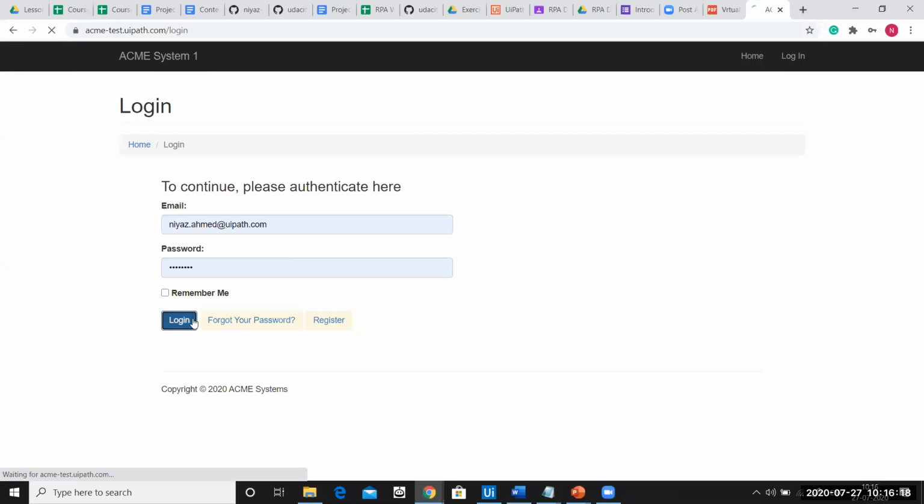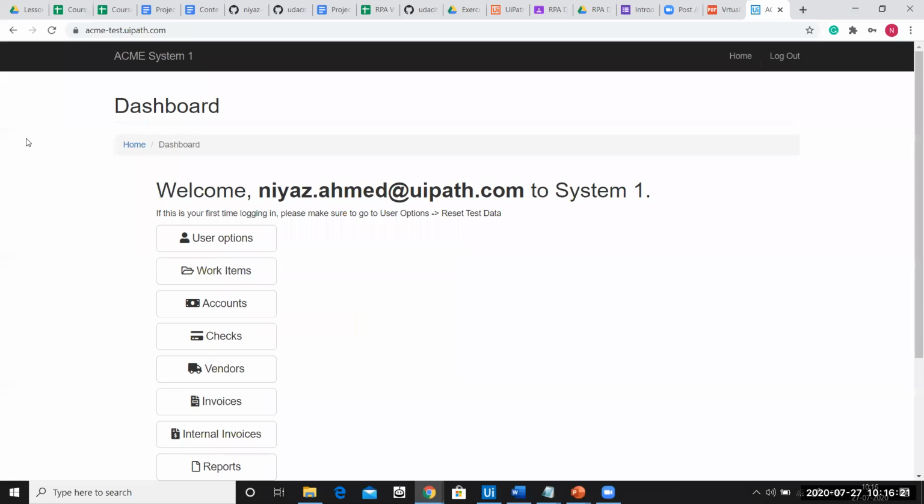Basically, this is a website built by our team itself, so it's built by UiPath. I'll tell you what the job of this website is. ACME is basically a financial organization, like any finance organization you have in the world. It's just a small replica of that, because we can't create a big clone of the entire organization. So we created a look-alike of what a financial institution might do in their day-to-day work.